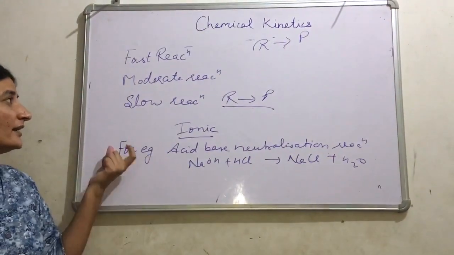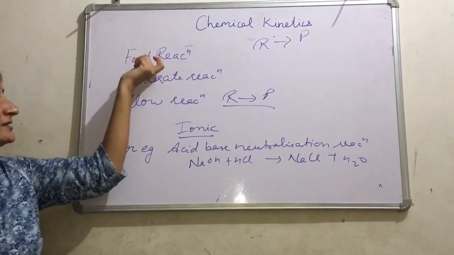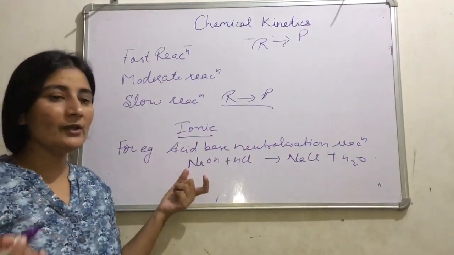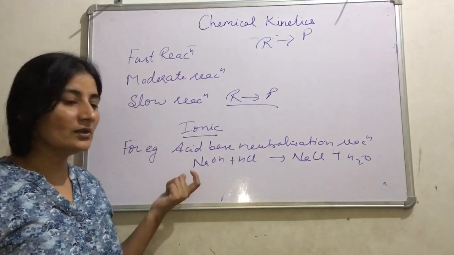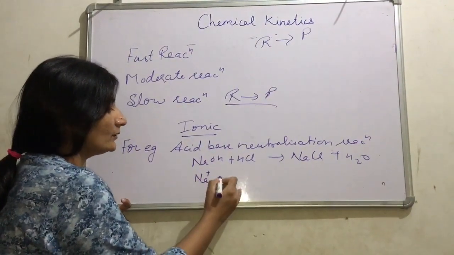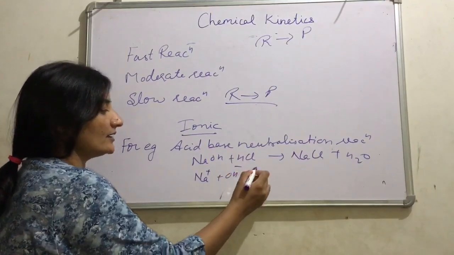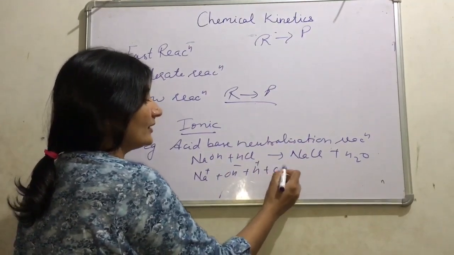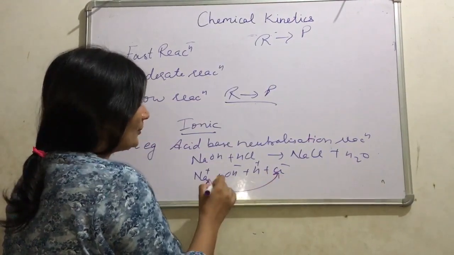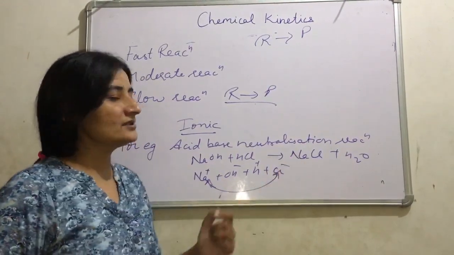Why are the reactions in which ionic reactants or ionic products are involved categorized as fast reactions? Because here ions are already present. Na plus is there, OH minus is there, in the same way H plus is there, and Cl minus is there. Oppositely charged ions simply combine with each other and form salt.